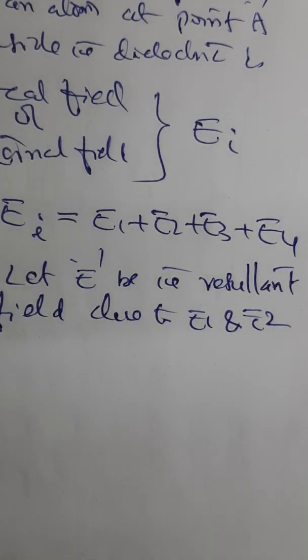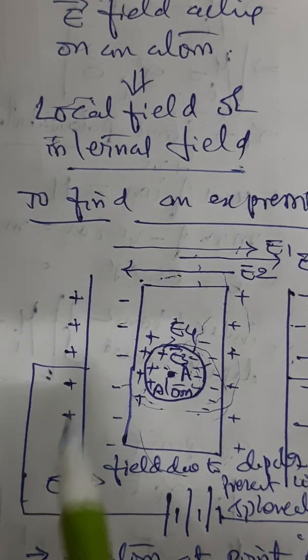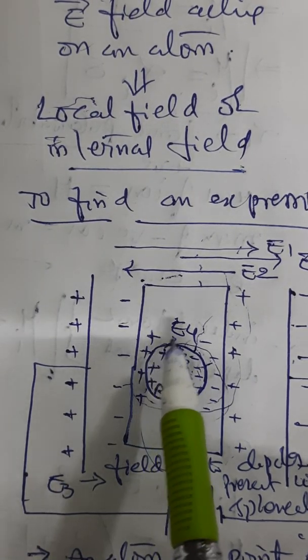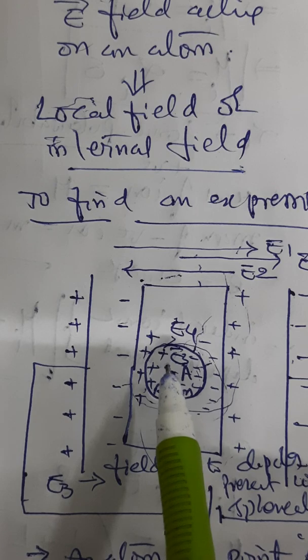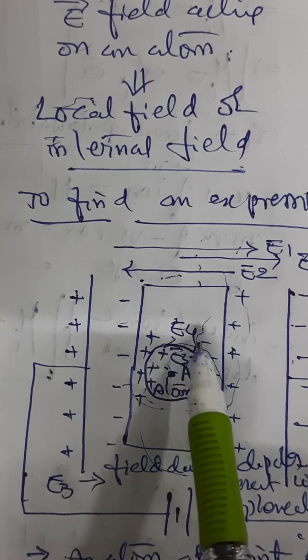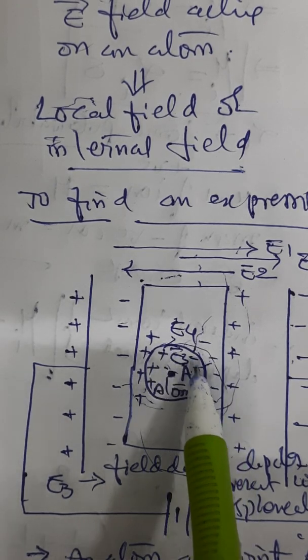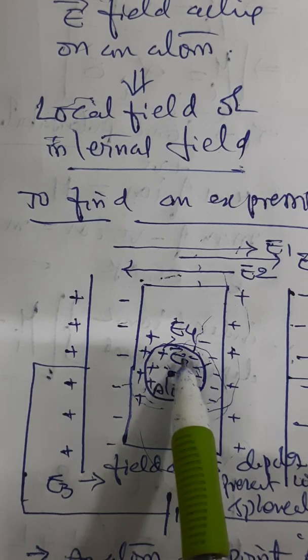Now if you carefully observe here, for a cubic structure, due to symmetrical distribution of charges within the spherical region, this field will be zero.